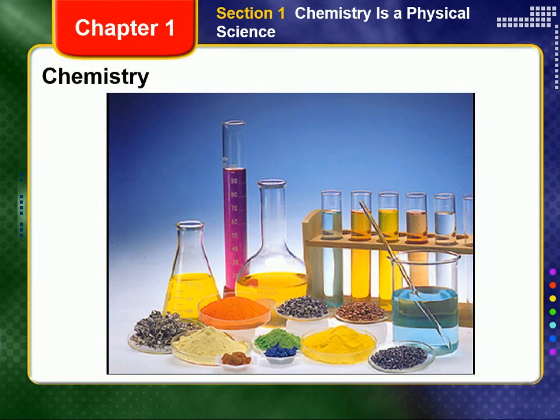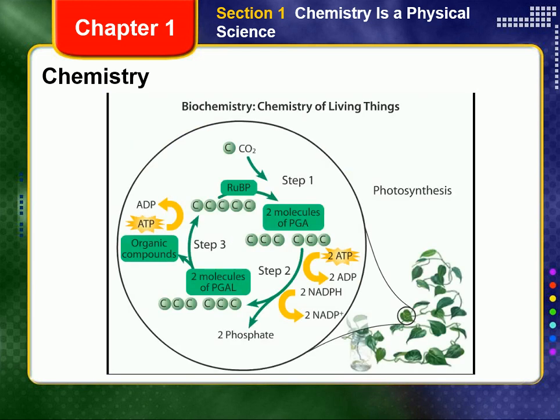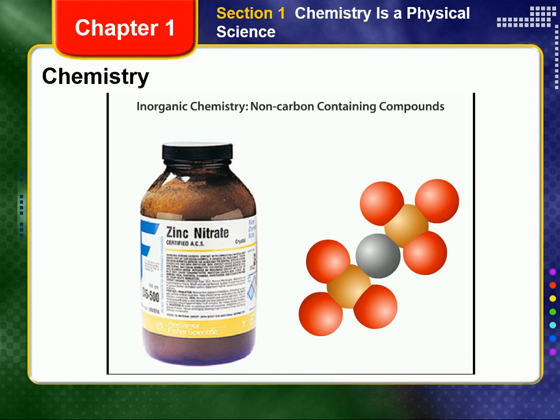Chemistry is the study of how matter changes or can be changed and what effects are produced. Organic chemistry is the study of most carbon-containing compounds. Biochemistry specifically studies those organic compounds found in living organisms, the processes they undergo, and the interaction of living organisms with inorganic compounds. Inorganic chemistry studies all substances not classified as organic, mainly those compounds that do not contain carbon.